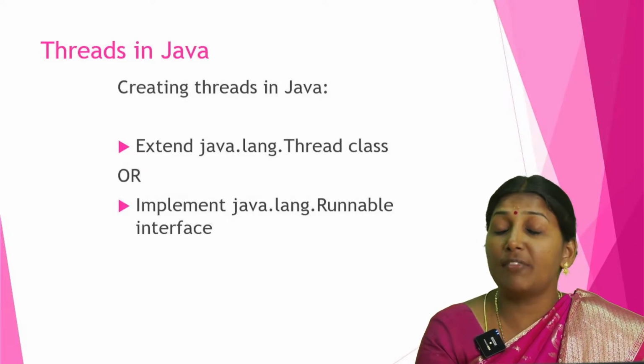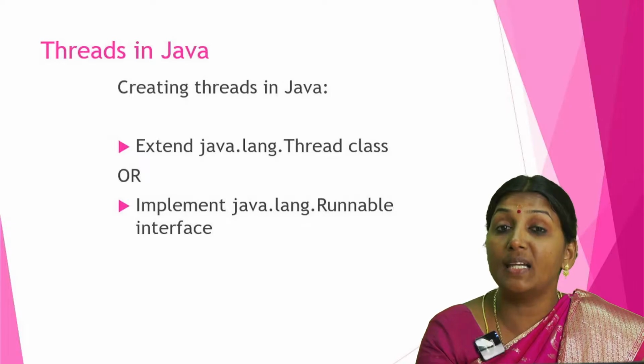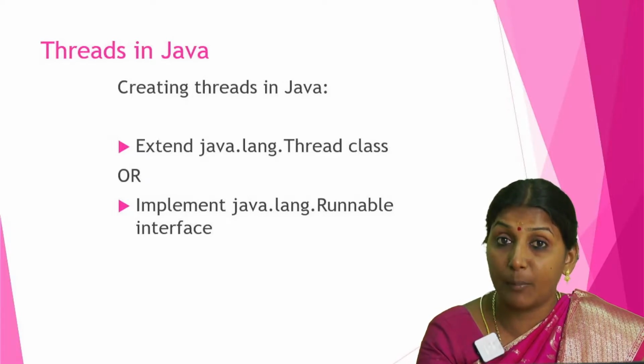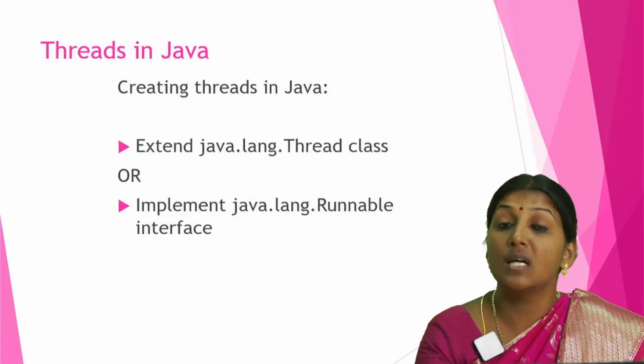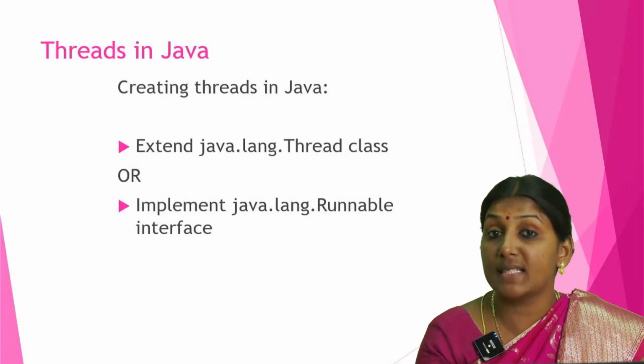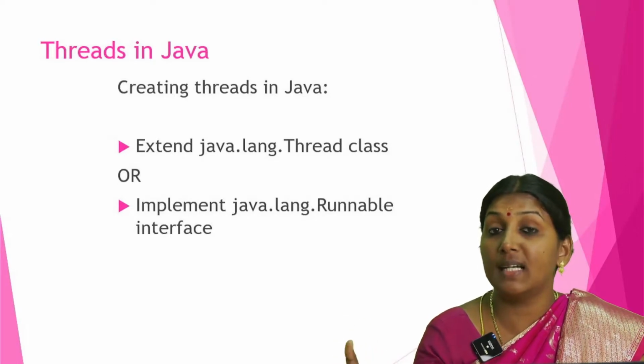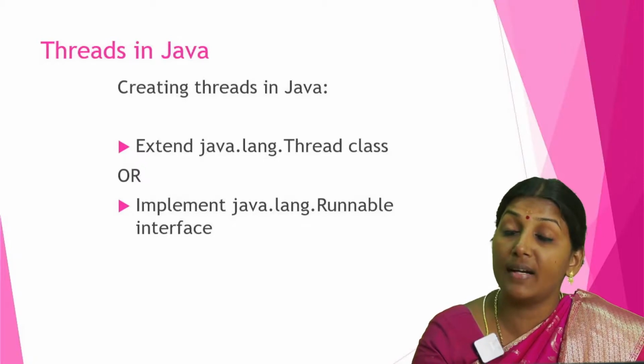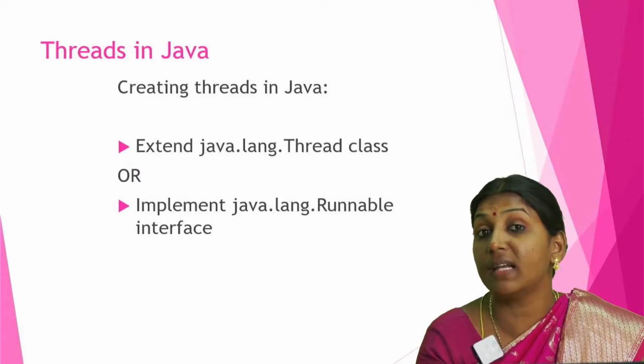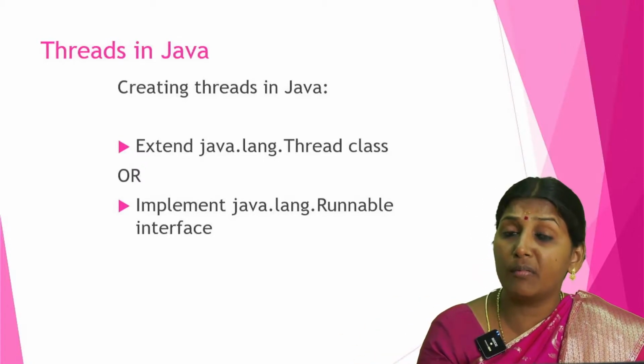For example, if we want to inherit the built-in class Thread in our program, we can use class name extends Thread. Thread is the built-in class already available in Java. If we inherit the Thread class into our program, then automatically all the thread benefits will be included in our program.